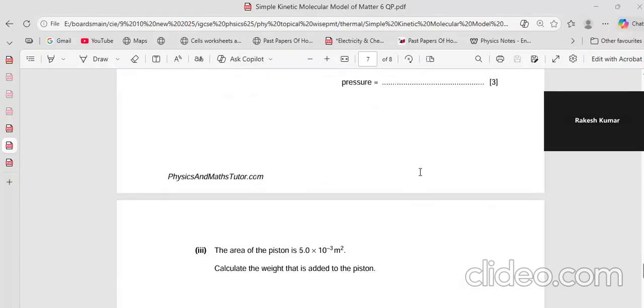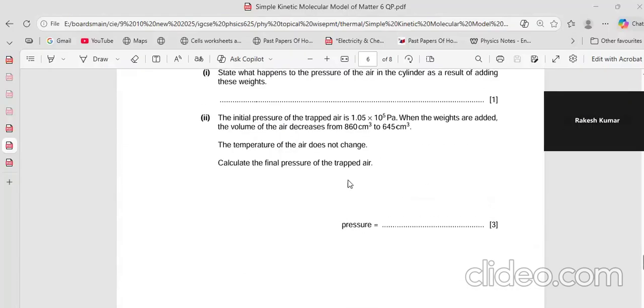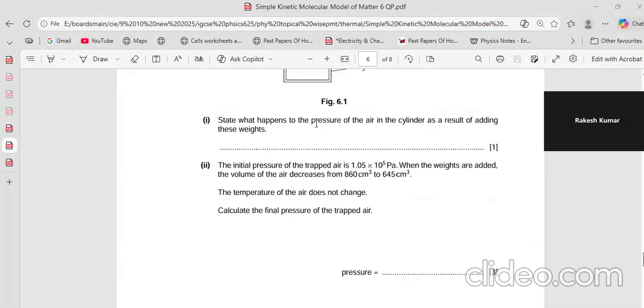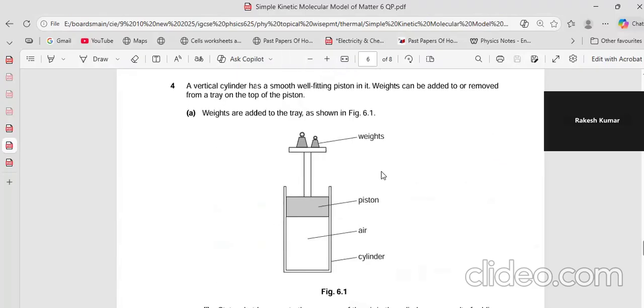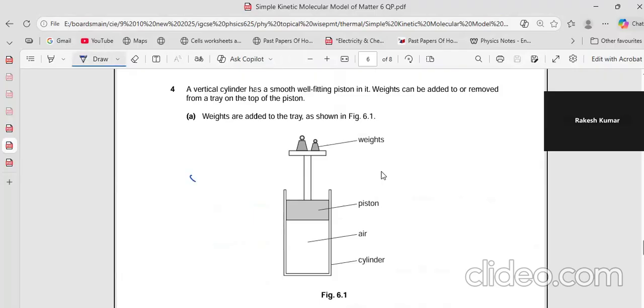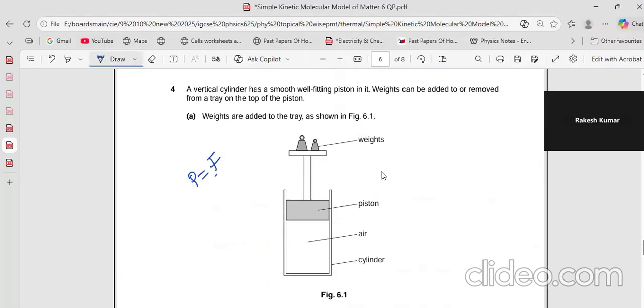When he puts these weights, what happens? I'm adding the weights there. So what am I doing? I'm increasing the pressure, because pressure is equal to force upon area. Area is constant, so I increase the force, so the pressure increases.